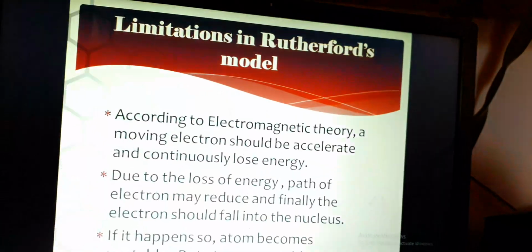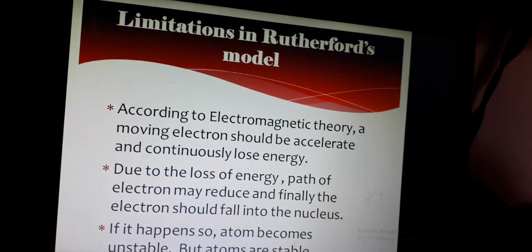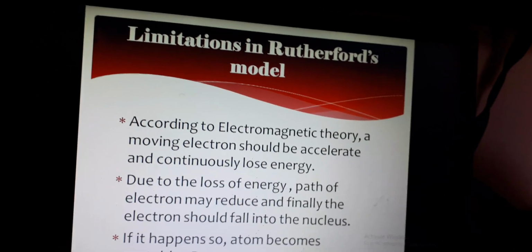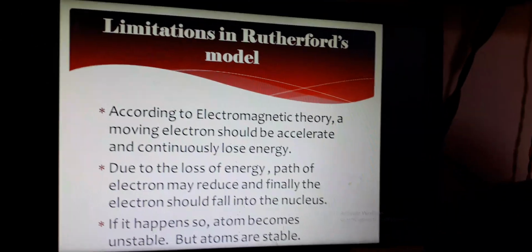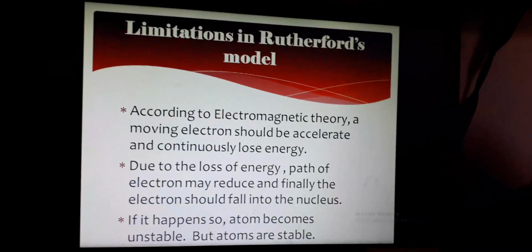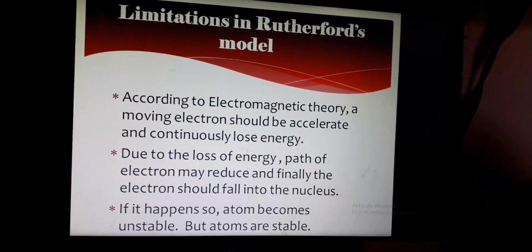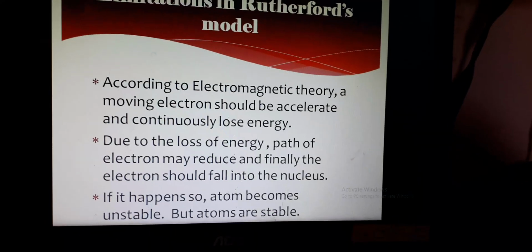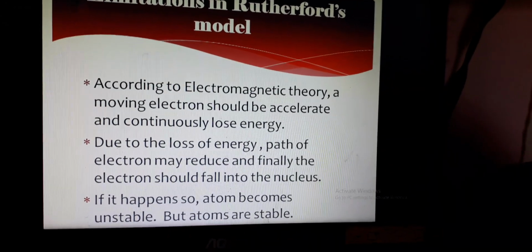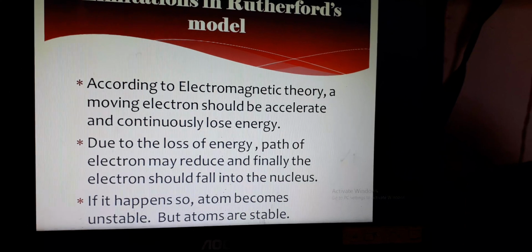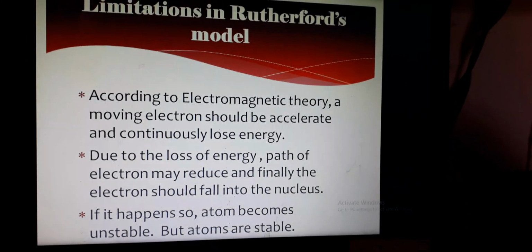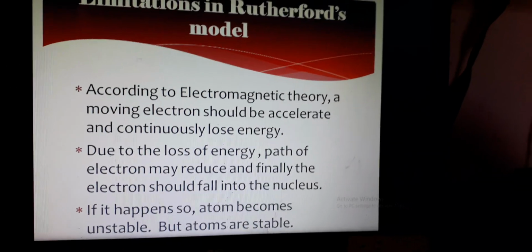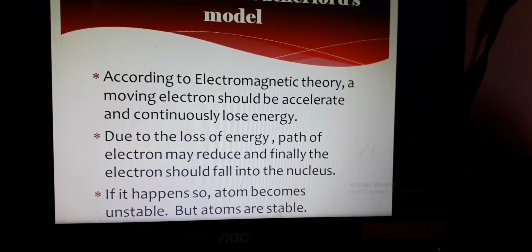Next we are going to discuss the limitations. What are the limitations of the Rutherford model? According to electromagnetic theory, a moving electron should accelerate and continuously lose energy. Due to the loss of energy, the path of the electron may reduce and finally the electron should fall into the nucleus. I will show one image, children.